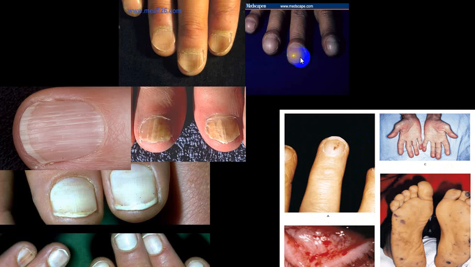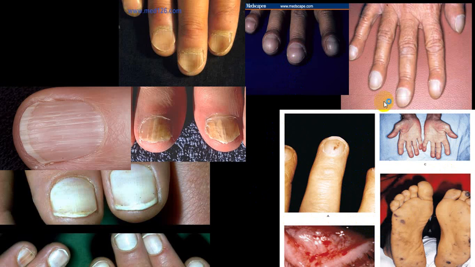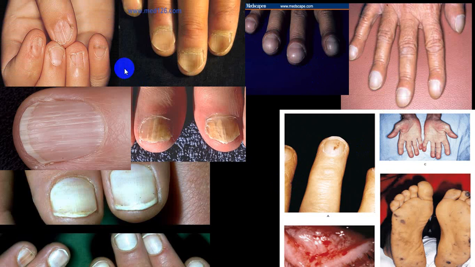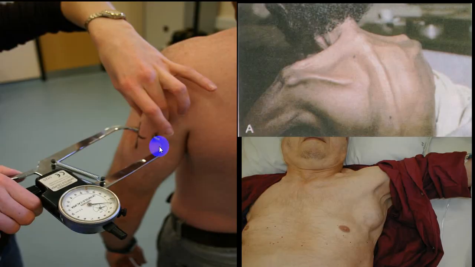This is clubbing. There are many causes of clubbing. You can see clubbing here. This is clubbing with cyanosis. This is only clubbing. These are called drumstick clubbing. Very peculiar. These are typical brittle nails. Here you are measuring the skin thickness. This is cachexia. You can see a big swelling here, maybe a lymph node or maybe a secondary metastasis.